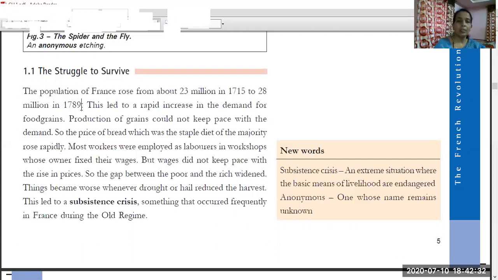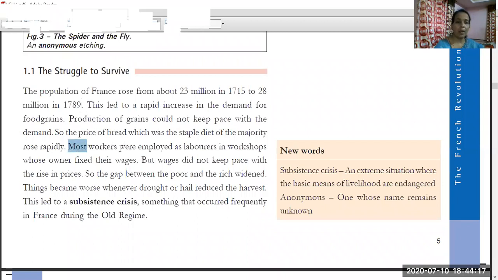Not only did the population increase, along with that, bad harvest was also a reason for the low production in France. If the production is low, production of grains could not keep pace with the demand. So the price of bread, which was the staple diet of the majority, rose rapidly. The price of food increased. The price of bread increased because production did not keep up with the way the population increased.